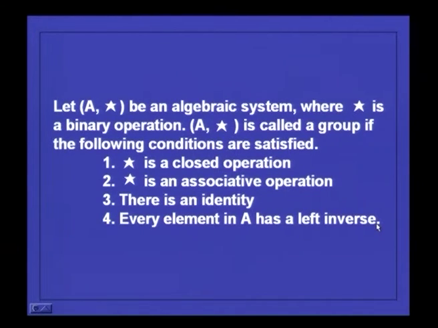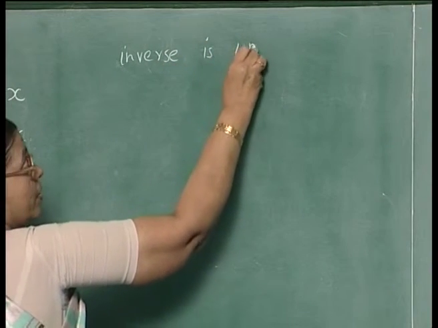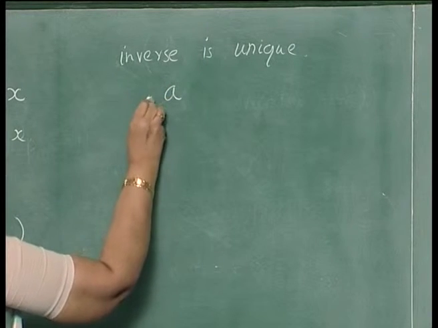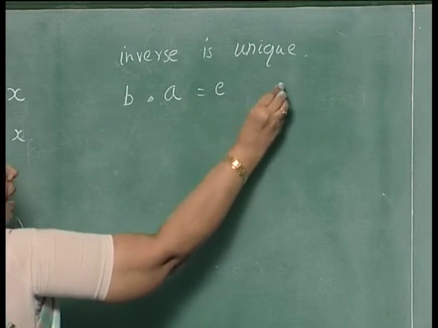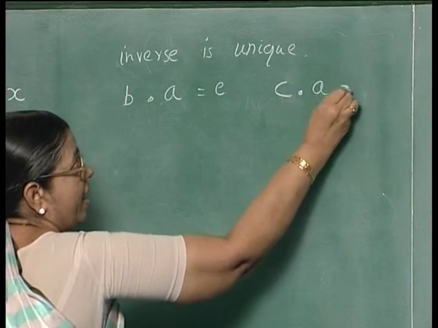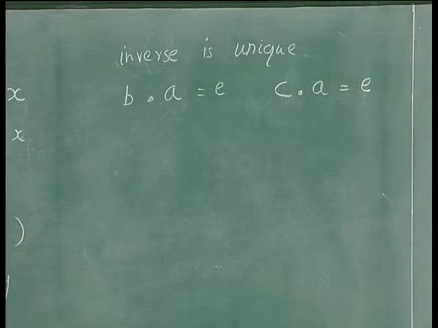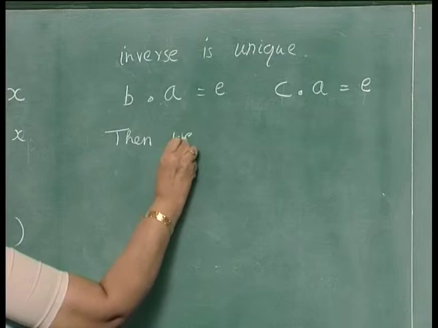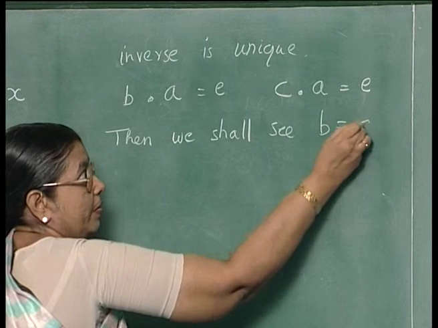The inverse is unique. Why? Suppose A has 2 inverses, B and C, with E as the identity element. Then we shall see that B is equal to C.